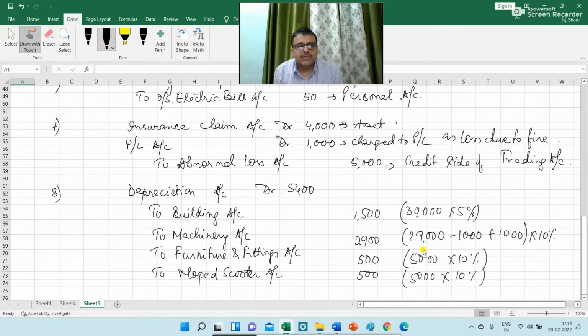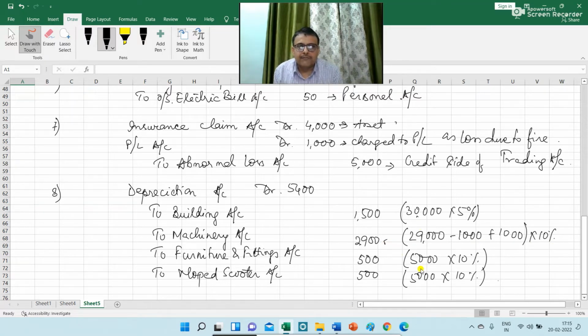The balance of machinery given in the trial balance is 29,000. So there is a reduction of rupees 1,000 due to the loss on sale of machinery, and there is an addition of rupees 1,000 for wages that has been paid for erection of machinery. So 29,000 minus 1,000 plus 1,000 means 29,000, and 10% is 2,900.